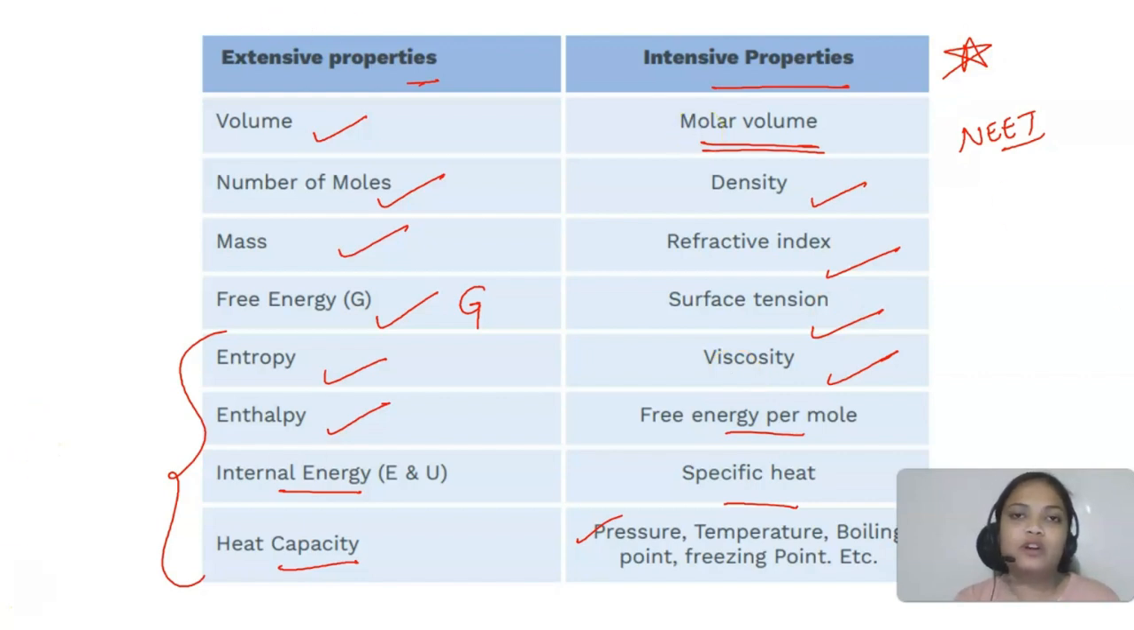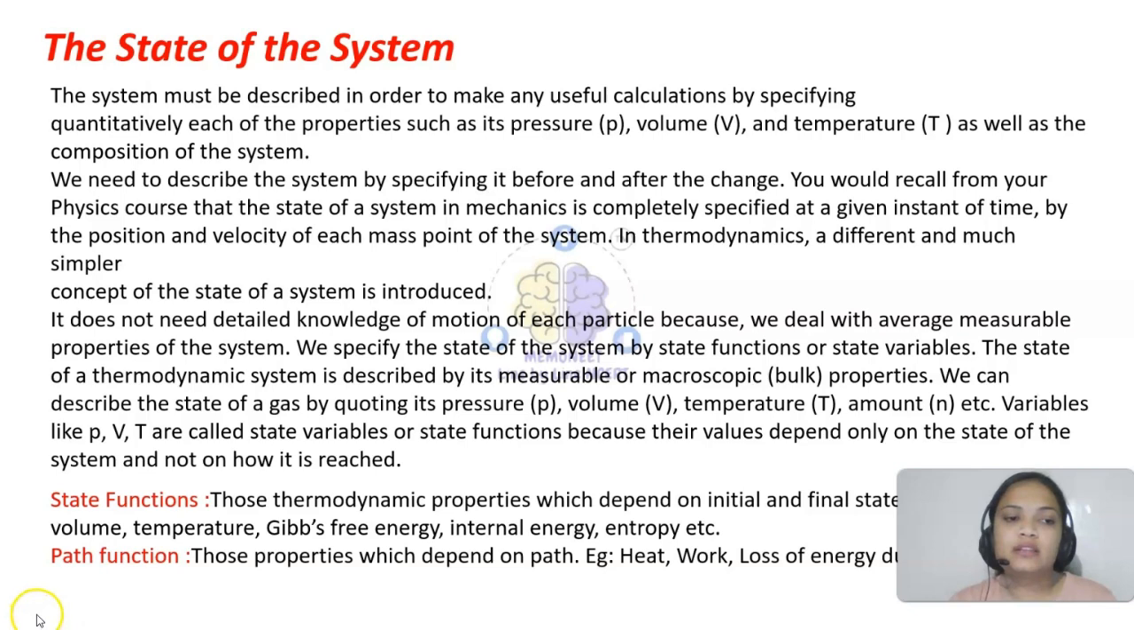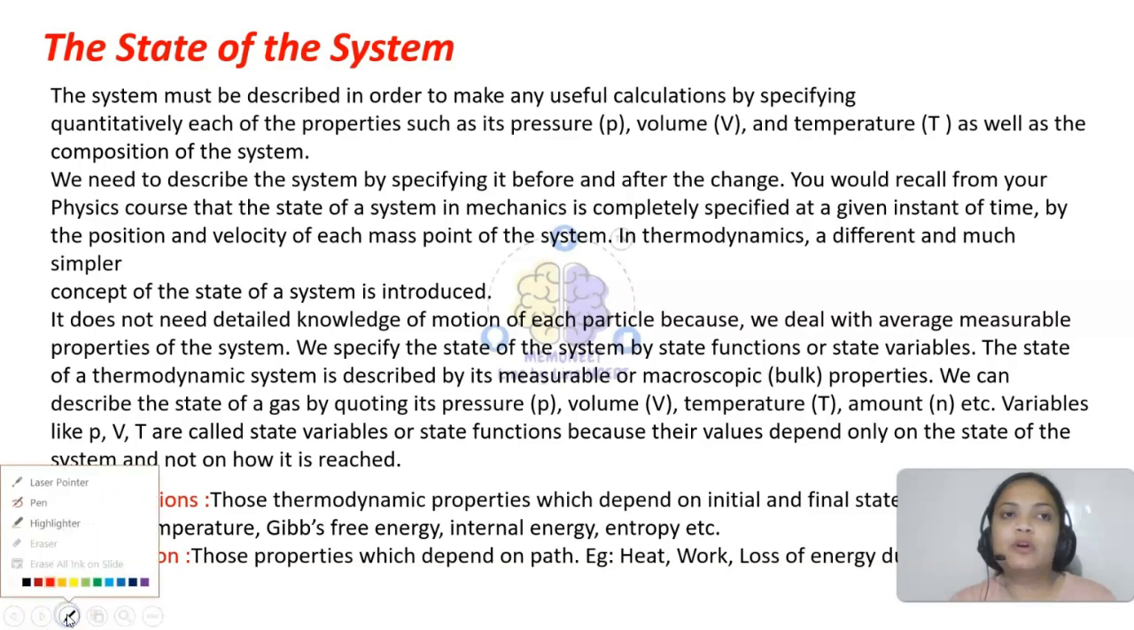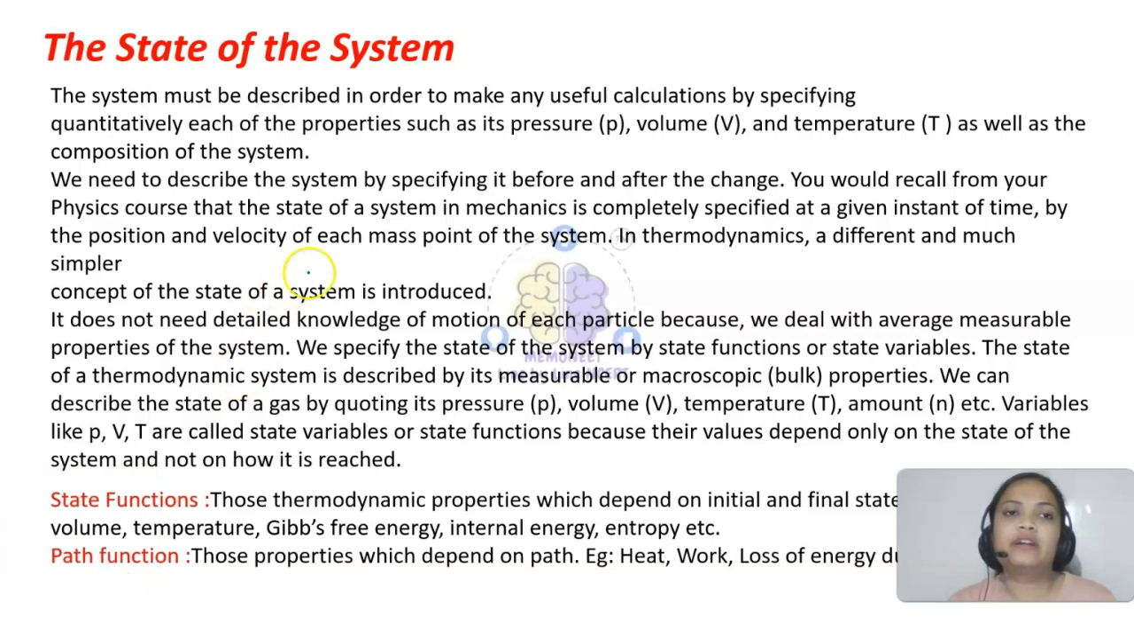Okay, so moving on. Now students, another important thing is, let us talk about the state of the system. Now if I talk about system, state means we need to describe the system also, right? Whatever system is under observation which we are studying, we need to describe it in order to make any useful calculations. So we need to tell about its pressure, let's say volume, we need to tell about its temperature as well as the composition, that is, what it is made up of.